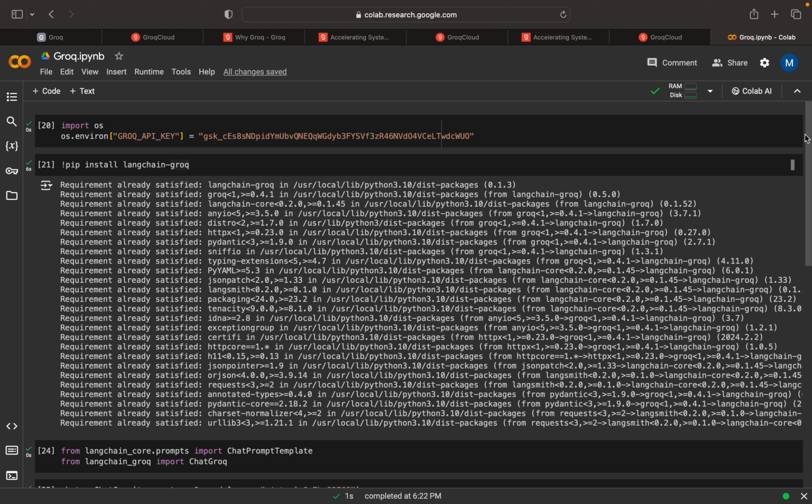I will upload this notebook to my GitHub repository. You can freely use that. Ensure that you create your own Groq API key, as I will be deactivating this API key. As I explained, this is free. Just go and create it and do your own experiments. That will help you to learn faster.